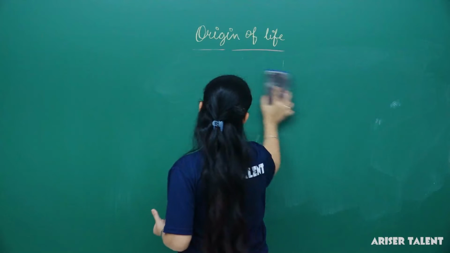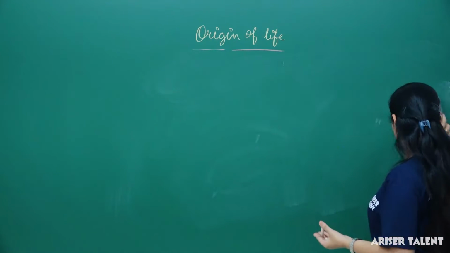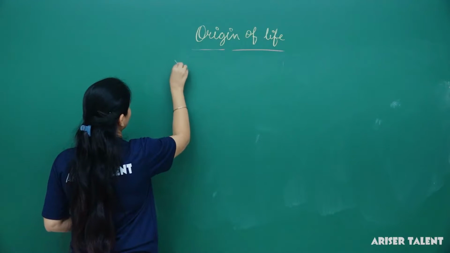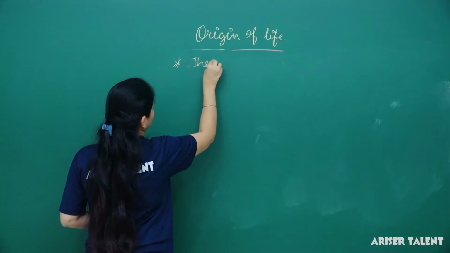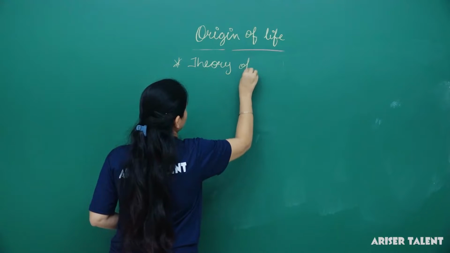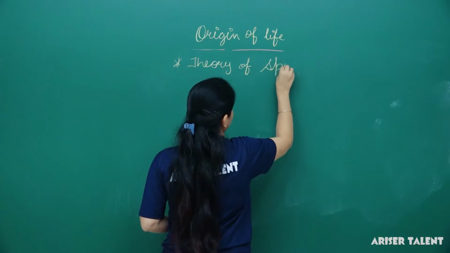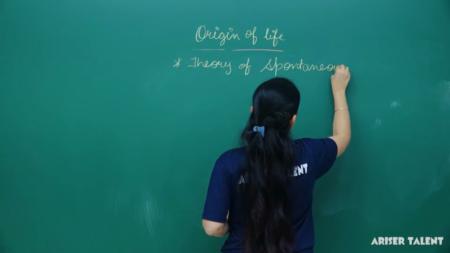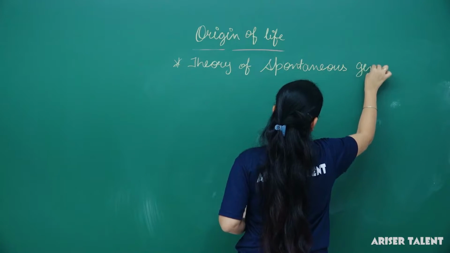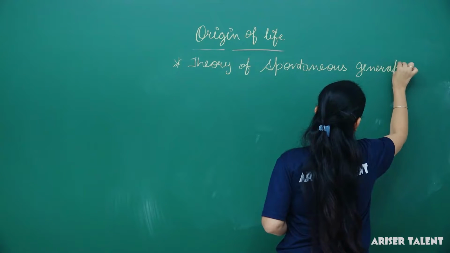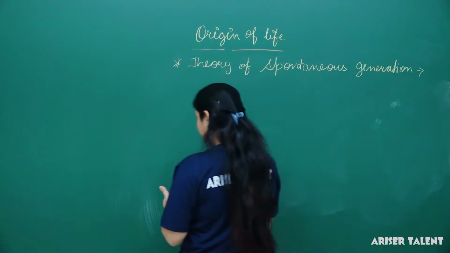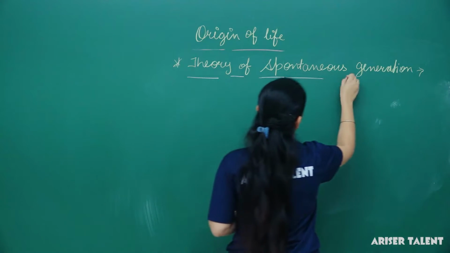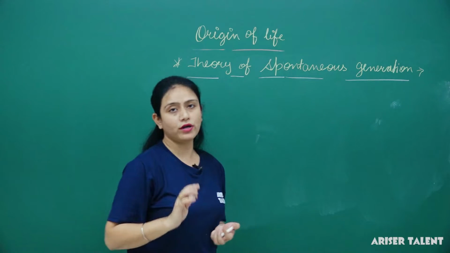Next is the theory of spontaneous generation. Spontaneous means they are generated automatically or spontaneously.